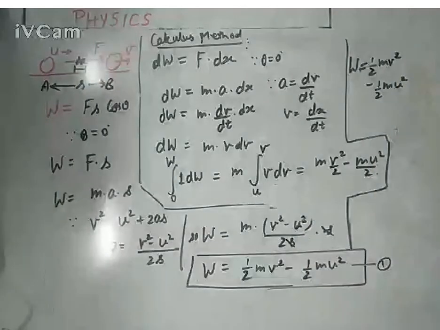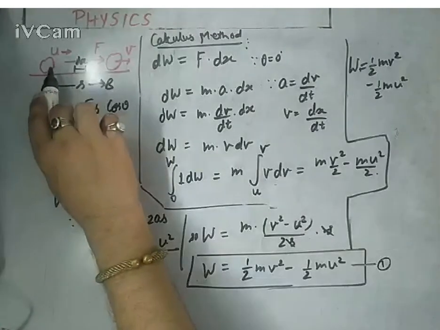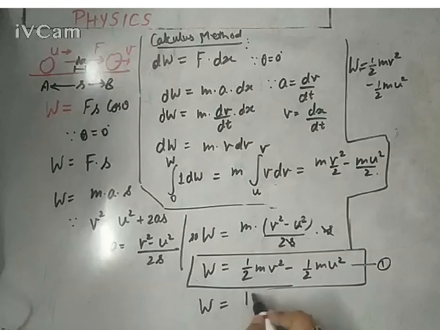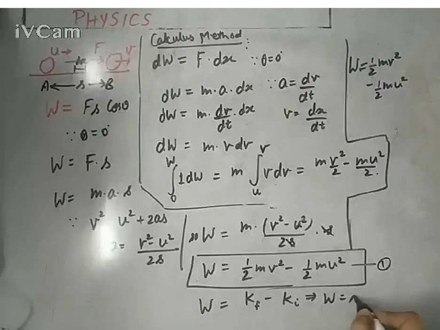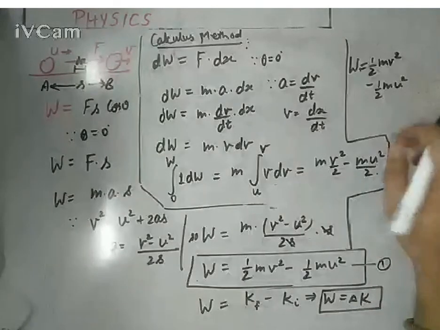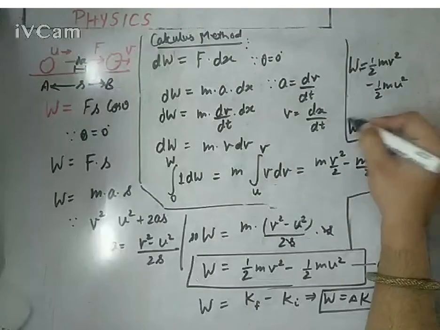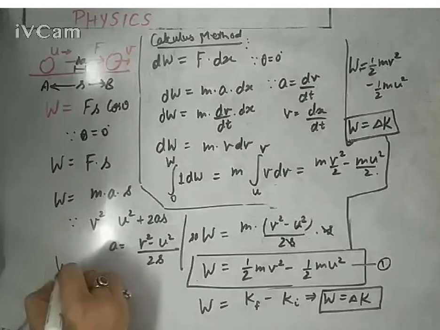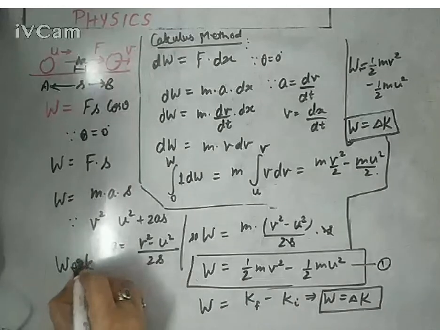And half m v square is the kinetic energy at point B, meaning final kinetic energy, and half m u square means initial kinetic energy. So definitely it will give you the value of change in kinetic energy. Kinetic energy final minus kinetic energy initial, or you can write work done equals change in kinetic energy. Meaning if you are doing some work on a moving body, it will definitely bring a change in its kinetic energy. Work done would be change in kinetic energy. This is the basic conclusion, and this conclusion is simply called the work energy theorem.